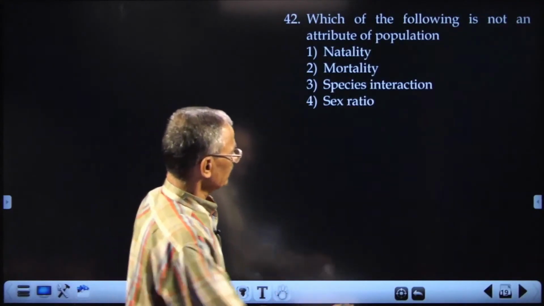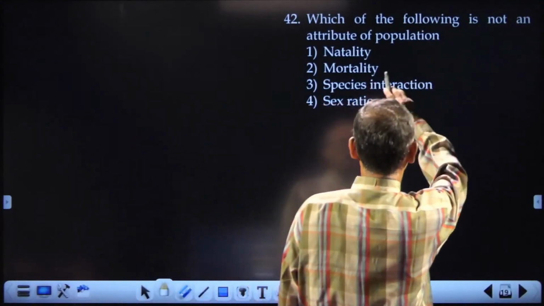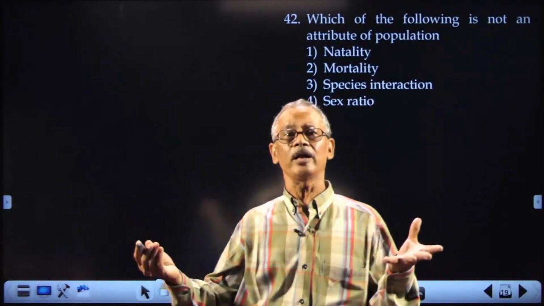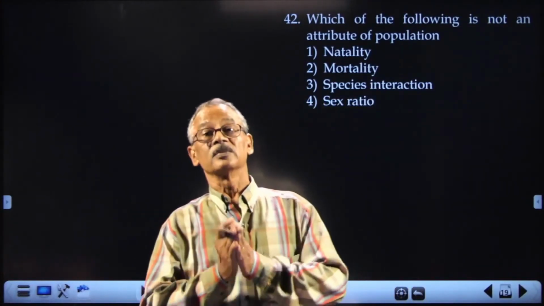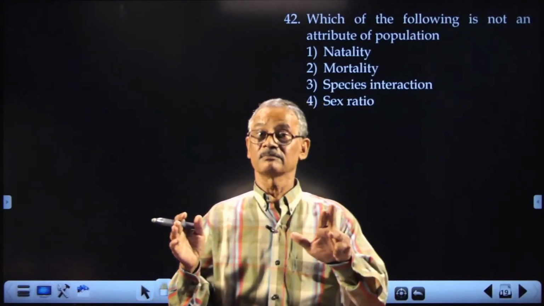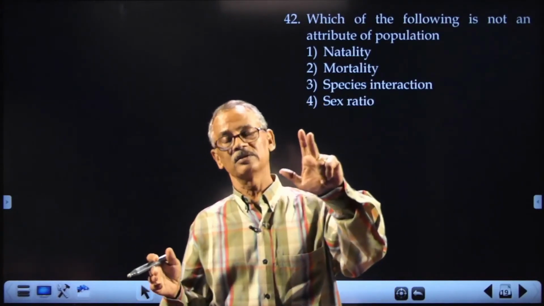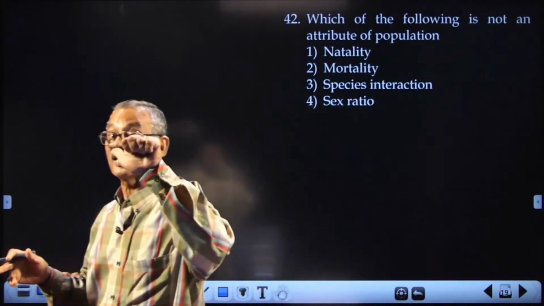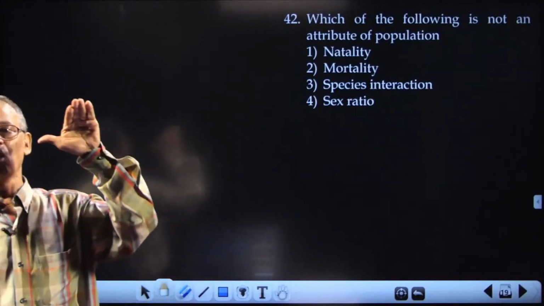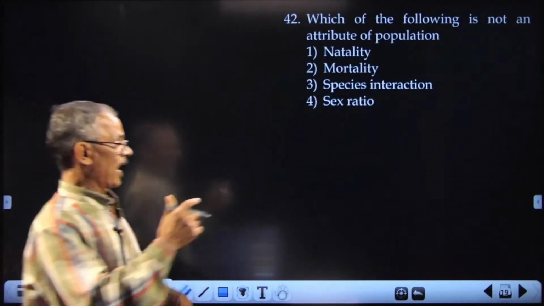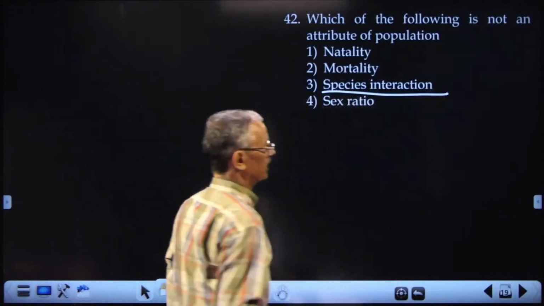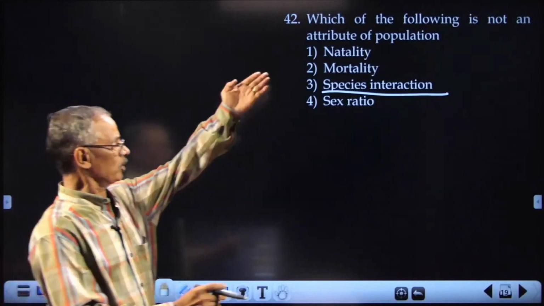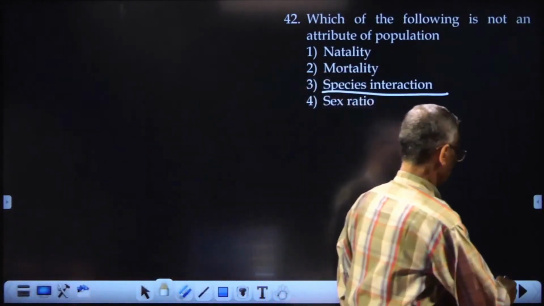Which of the following is not an attribute of population? See, population has a number of properties which are called population attributes. Birth rate, natality, death rate, mortality, age distribution and sex ratio are the most important properties, and species interaction is not among them. So this is the answer, which is not an attribute. All others are the most important attributes.